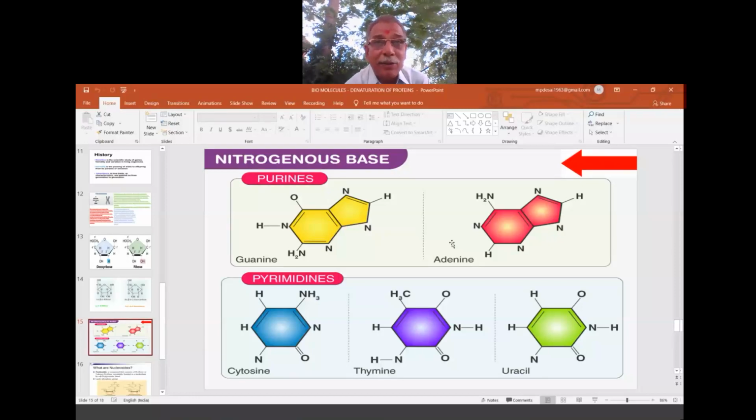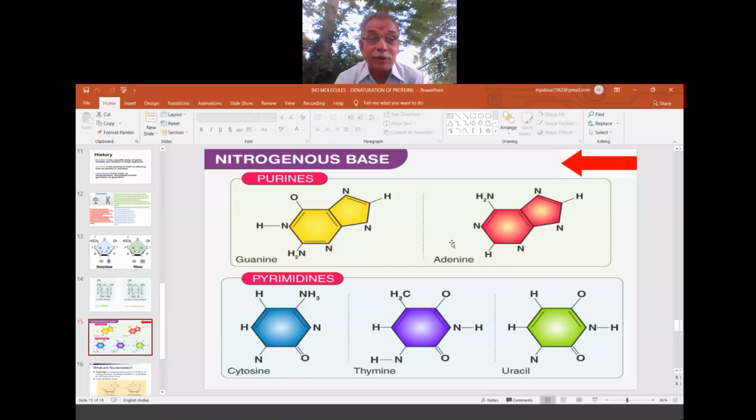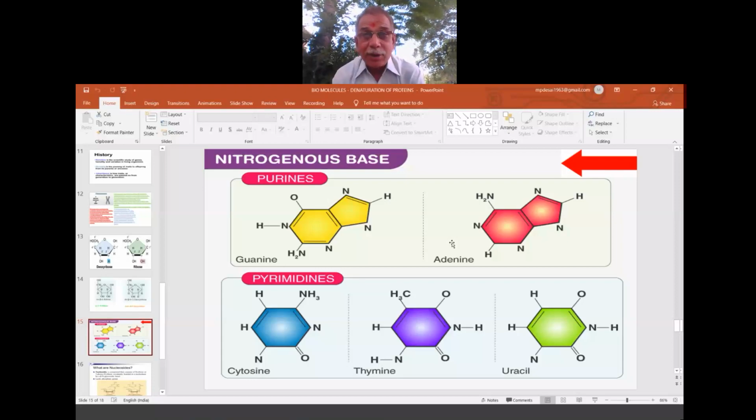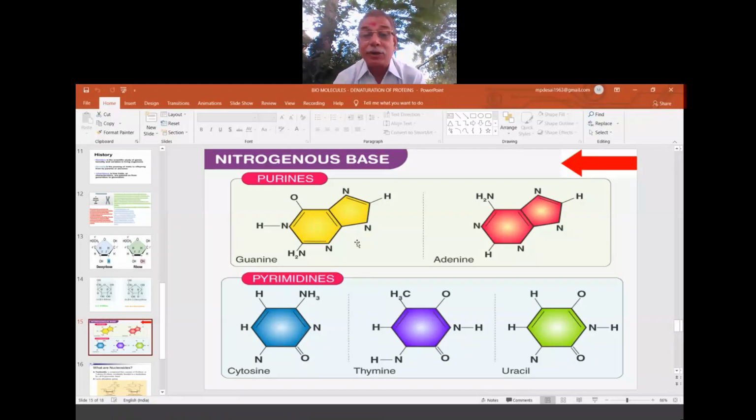That's why I am giving information slowly. In nucleic acids, what all are there? Units are there, and all those units together make a nucleic acid. So to explain this, I am going part by part. Guanine and adenine come under the purines. So within the nitrogenous bases, again there are purines and pyrimidines, depending upon the structure. This is a purine type structure, and this is a pyrimidine type structure. Therefore they are called pyrimidines and purines.